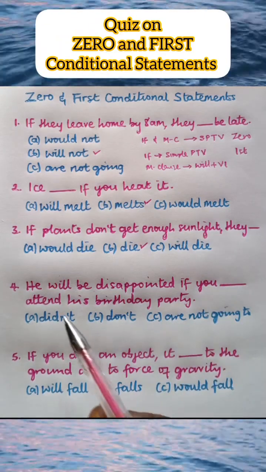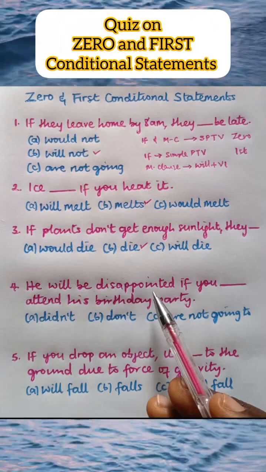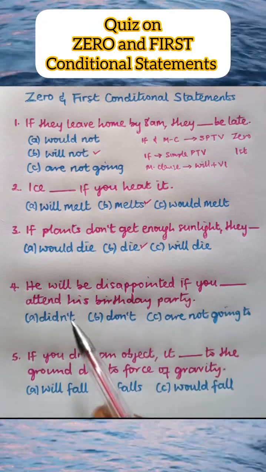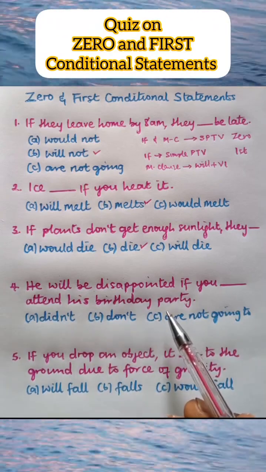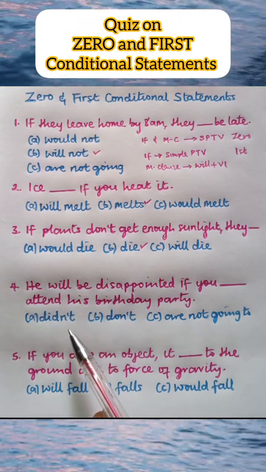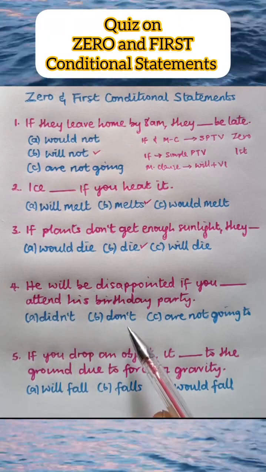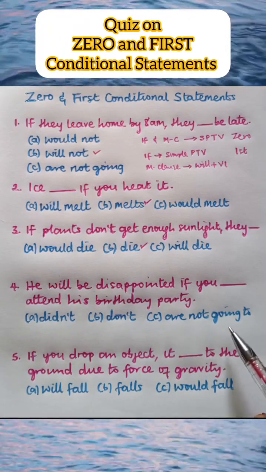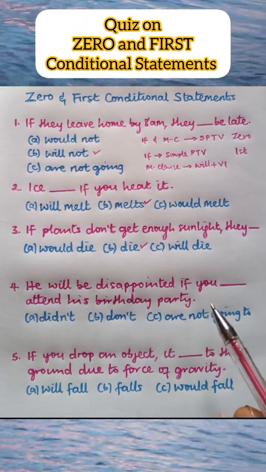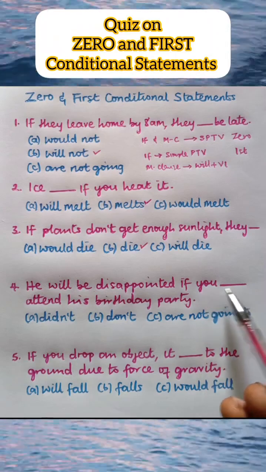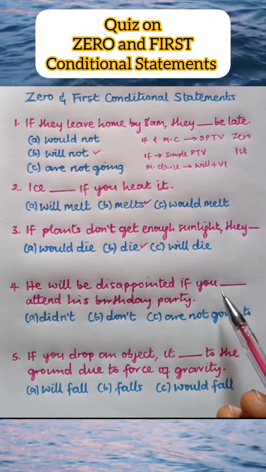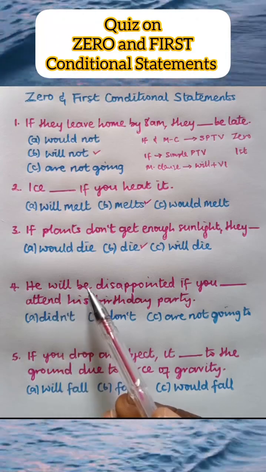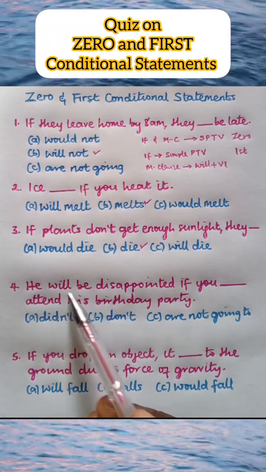Next, question 4. He will be disappointed if you blank attend his birthday party. A, if you didn't attend his birthday party. B, if you don't attend. C, if you are not going to attend. Now, it is the if clause that contains the blank, and the verb in the main clause is will be. Will be is simple future.